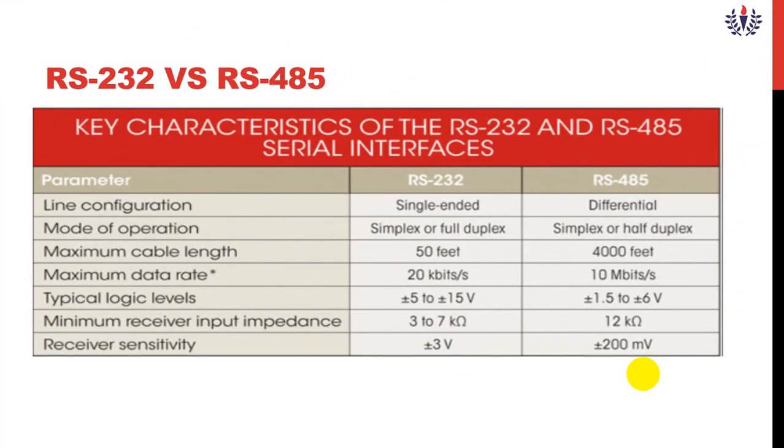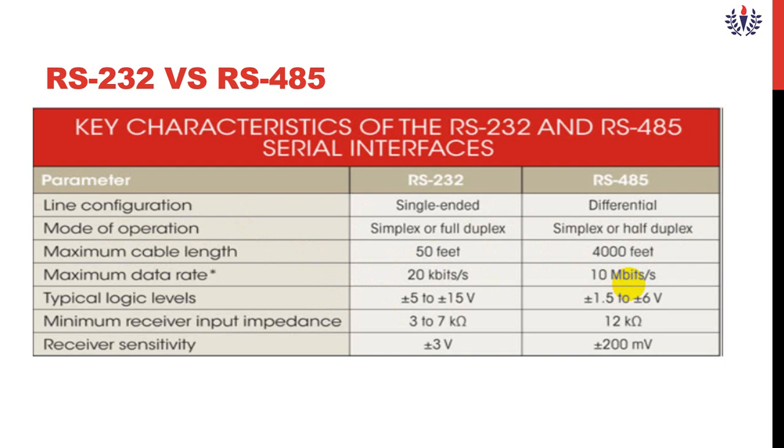Okay. So this is the comparison of characteristics and performance between RS-232 and RS-485. When it comes to line configuration, RS-232 has a single-ended line, but RS-485 has a differential line. Mode of operation is single or full duplex. Here also simplex or half duplex. The maximum length is 50 feet, here it is 4000 feet. Maximum data rate is 20 kilobits, here it is 10 megabits.